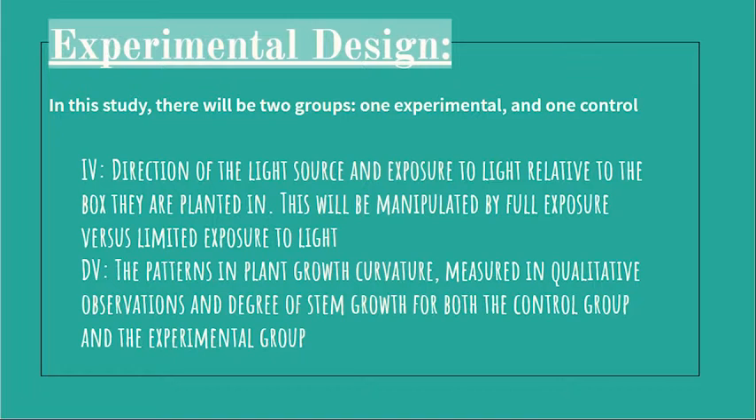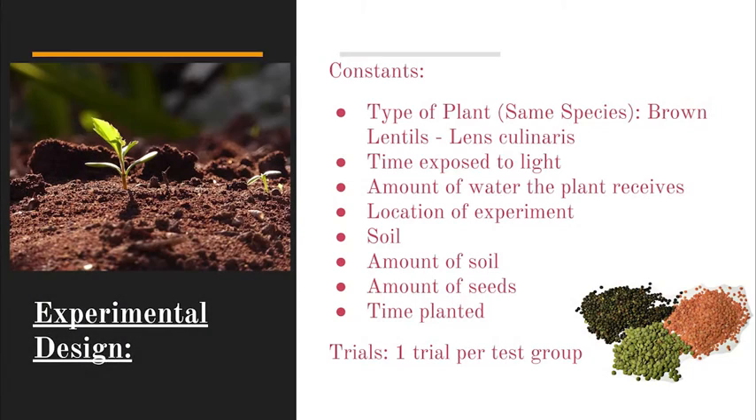The dependent variable is the pattern in plant growth and curvature, which is measured in qualitative observations and the degree of stem growth for both the control and experimental group. The experimental design included the constant variables, which were the type of plants, the same species, time exposed to light, amount of water that the plant receives, the location of the experiment, the type of soil, the amount of seeds, and the time planted. For each trial, there was one done per each group.